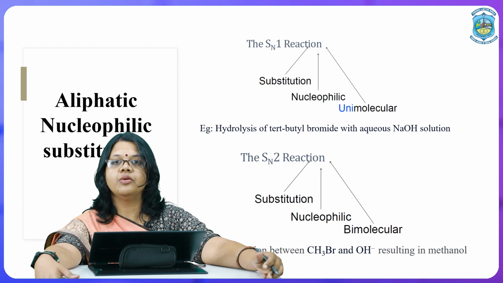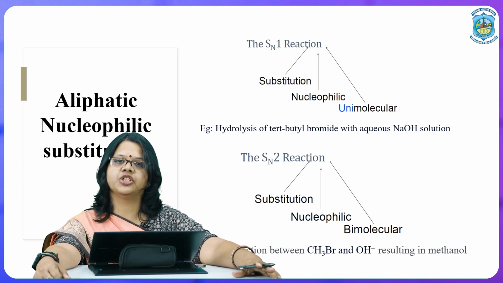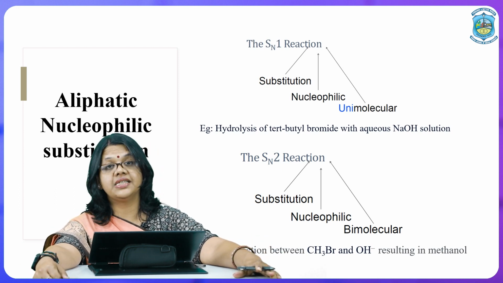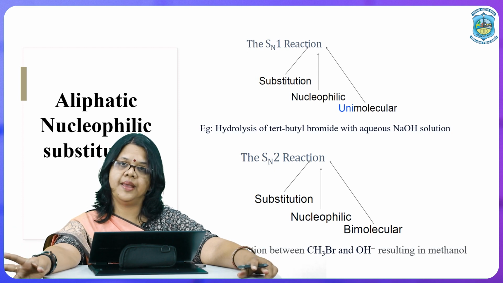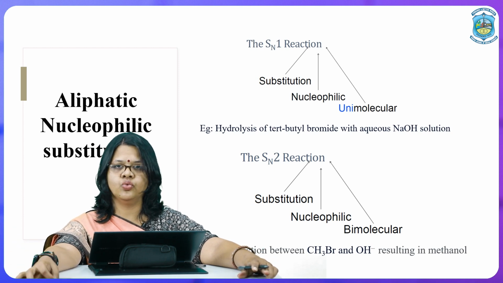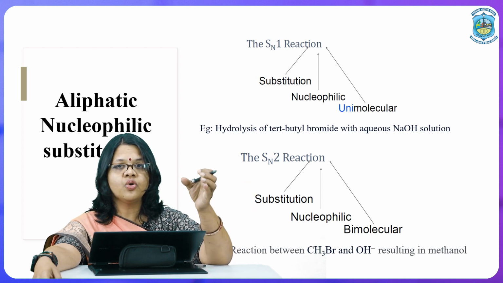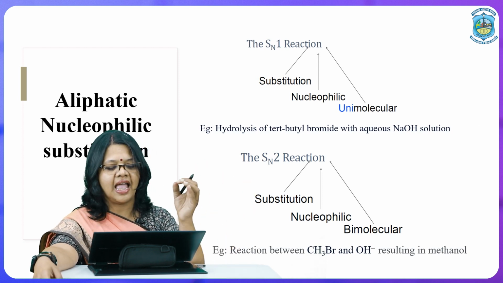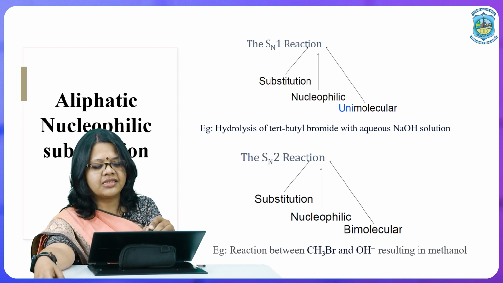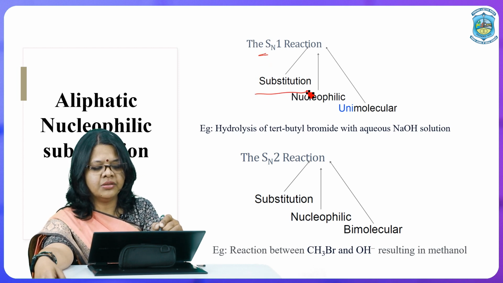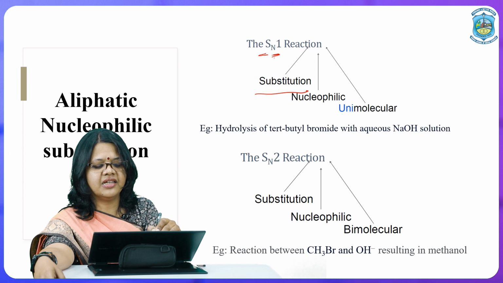Now let us talk about the aliphatic nucleophilic substitution reaction. As I have already said, it is basically of two types, SN1 and SN2. What does this SN1 term mean? If we go into the meaning of these alphabets, the S means substitution, N represents nucleophilic.